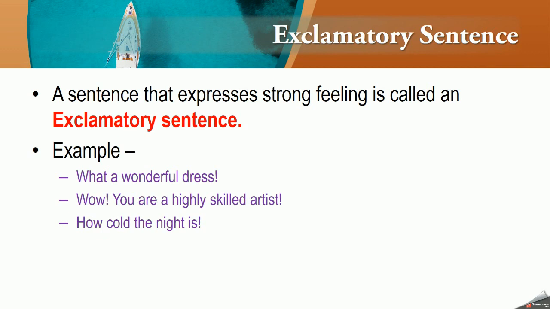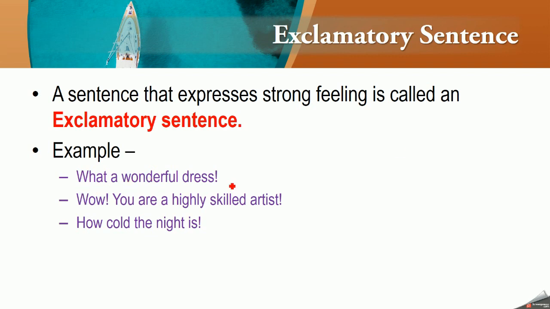Next is exclamatory sentence. Now, what are exclamatory sentences? So sometimes we write sentences which play a very major role in showing emotion, like anger, excitement, unhappiness, sadness, sorrow. Okay, all these things.